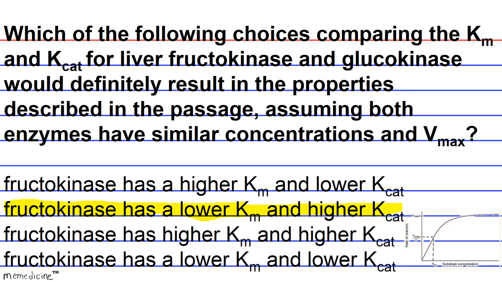We can assume that the K-cat for fructokinase is going to be higher than the K-cat for glucokinase. Okay, so yeah, the correct answer choice is answer choice B.